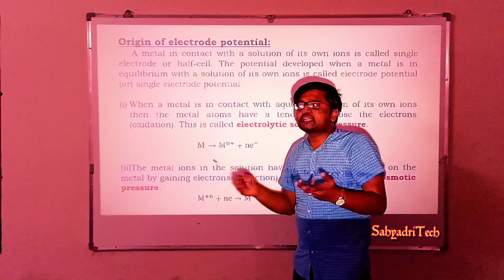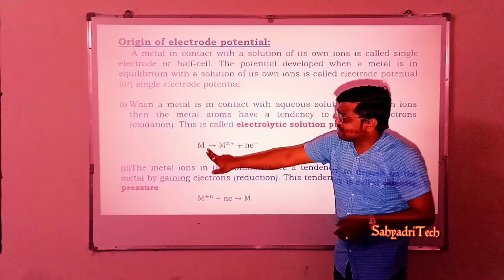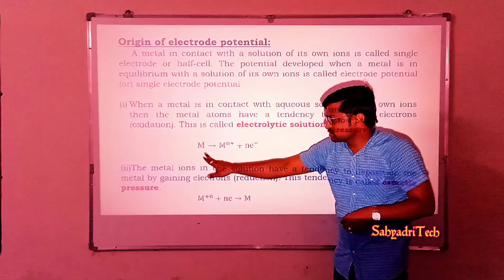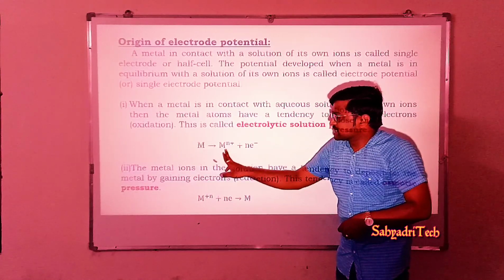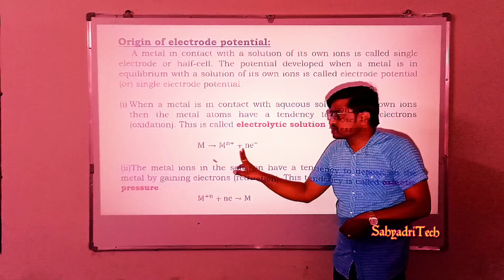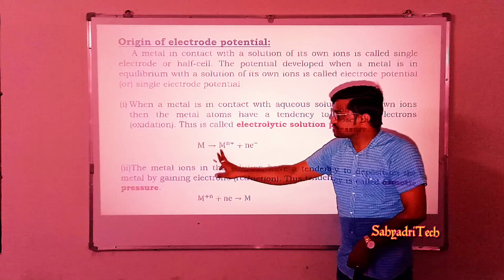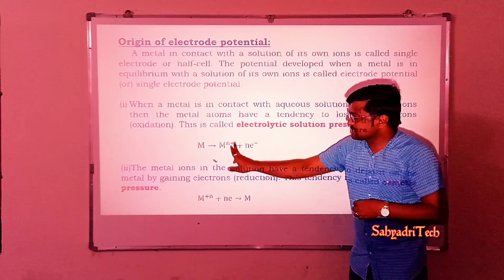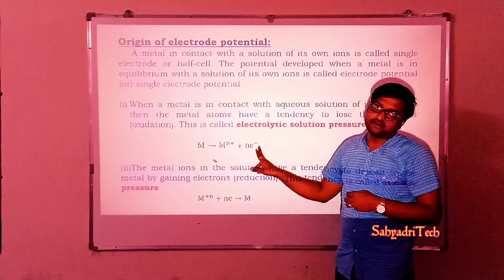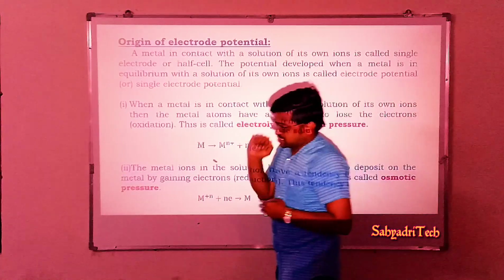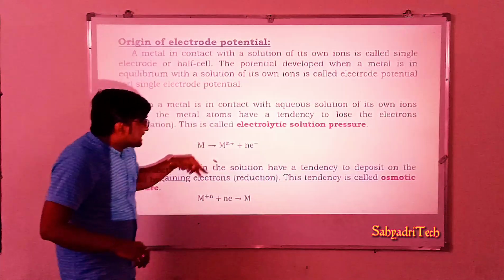Well, generally how is it represented? Say the metal is present in the elemental state, that is solid, and is undergoing oxidation. It loses n number of electrons, so it is going to carry charge plus n. So generally M gives rise to M^n+ plus n number of electrons. It's the first case. Similarly, if you go for the second, what is that?